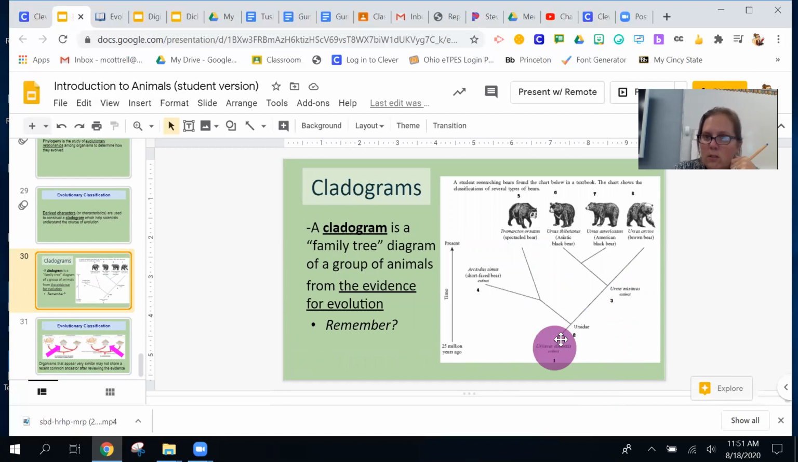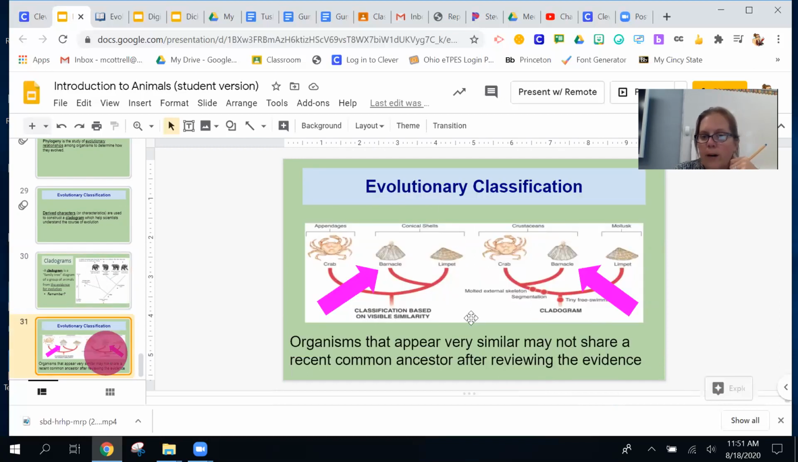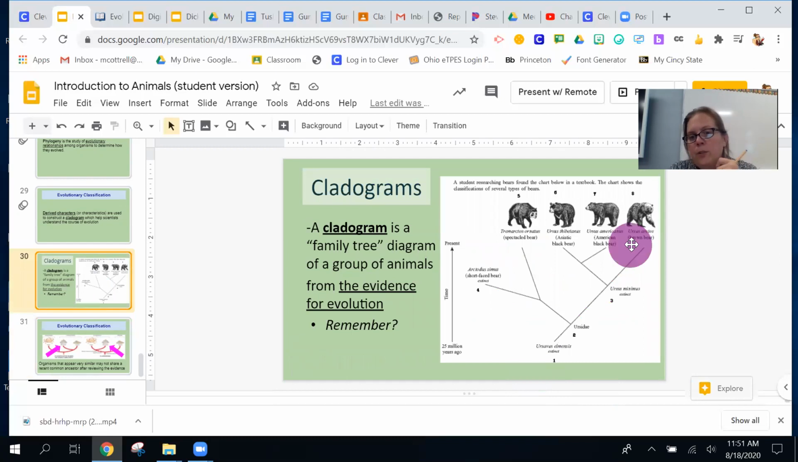The oldest characters and the oldest organisms are always down here at the left side, or at the bottom down here, okay? And it goes from left to right. The ones that have the closest in common are located closest on the cladogram. So here, Ursus thibetanus and Ursus americanus, those two are most closely related. And you can see they have the same genus name, okay? That also is an indication that they're closely related.